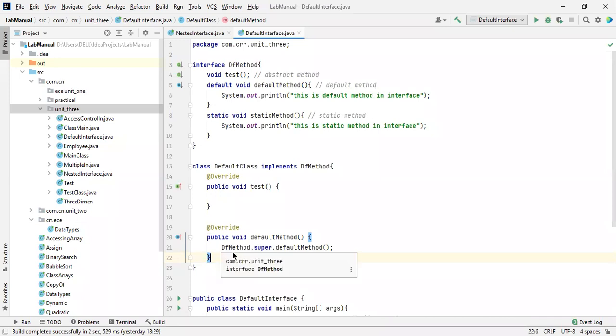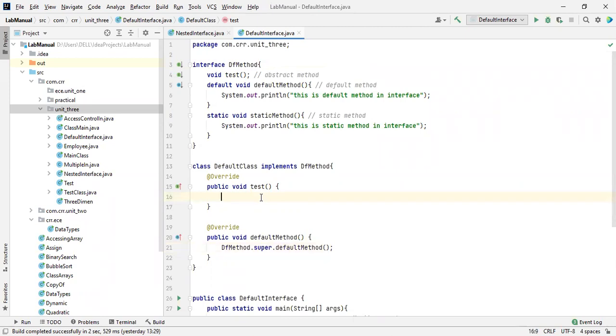So if you are going to override this default method, which is available inside an interface, it is not implementable over here. Just in a casual manner, you are going to access it with the super keyword. This is the reference of the interface, and dot, super in the sense of the parent one. We are going to access the parent one. So see this one, when I click on this, here is super dot the default method of an interface, but this is not implementable. Only the abstract method is implementable.